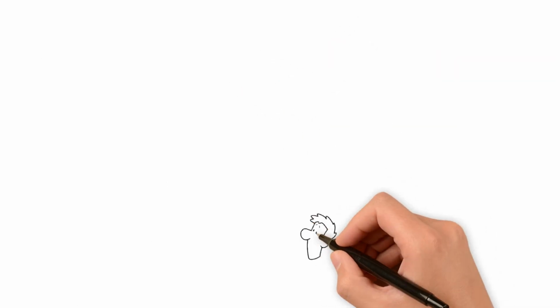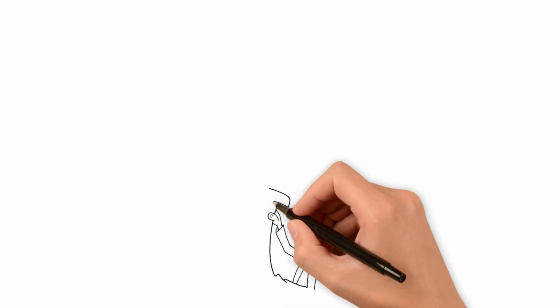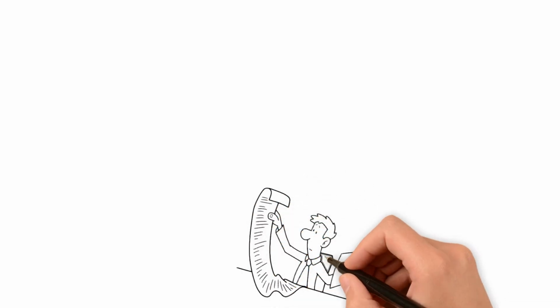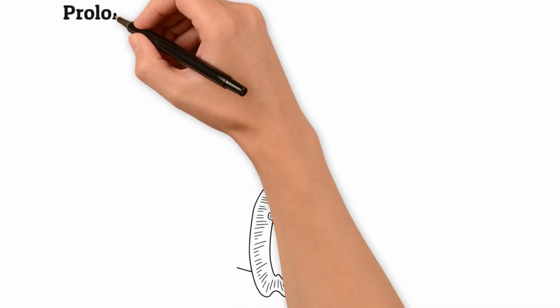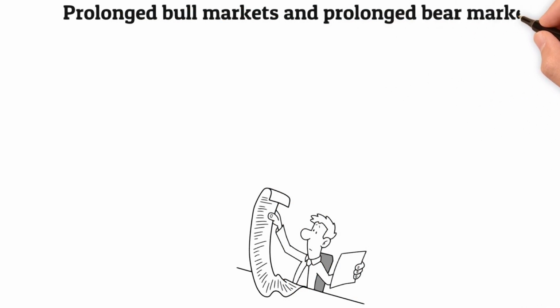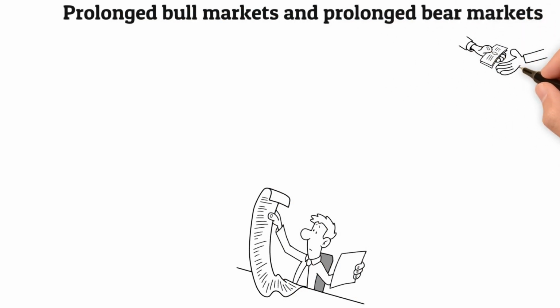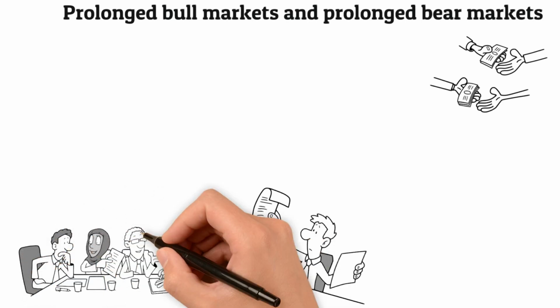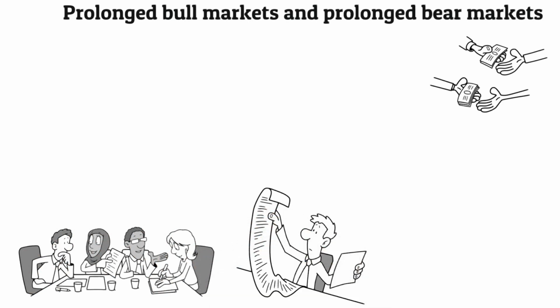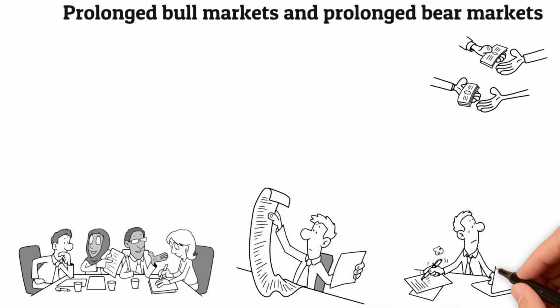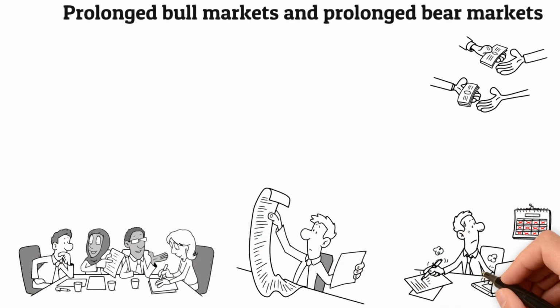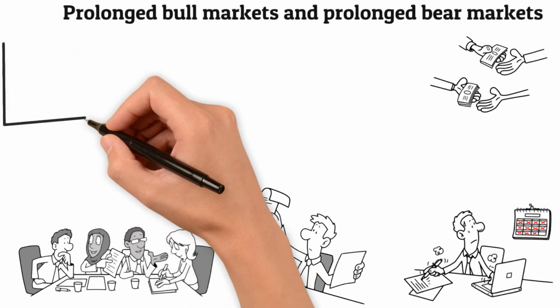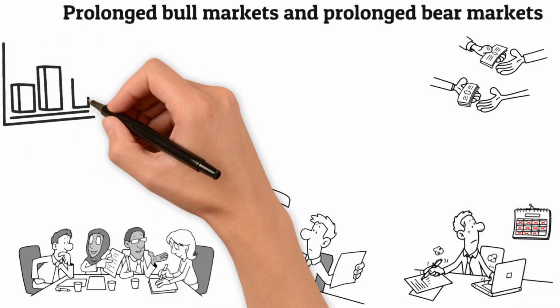Stock markets can show prolonged bull markets and prolonged bear markets. In the stock market, stocks are traded on an exchange through brokers and other intermediaries that act as matching parties to buy and sell securities for customers. Stock market crashes are periods in which the prices of some or all securities fall in a broad market downturn. When this happens, it is known as a stock market crash. There is more than one way in which this can happen.